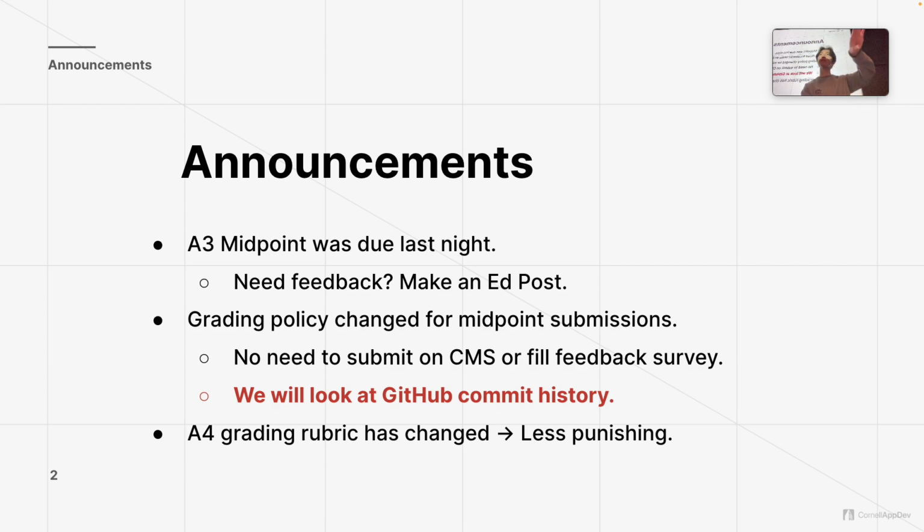And for A4, we changed the rubric a little, so now it's less punishing. Everything up to the midpoint submission is worth a lot more than after the midpoint. So in the final submission, if you don't complete all of the tasks or all of the parts, you'll be fine.